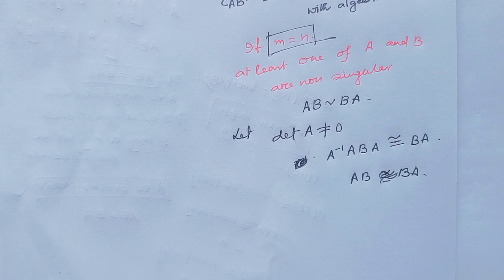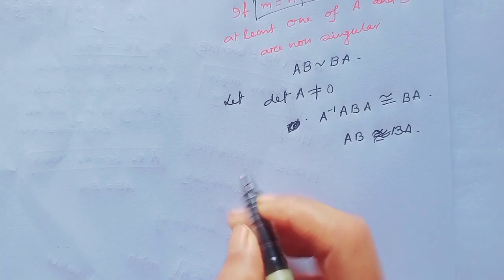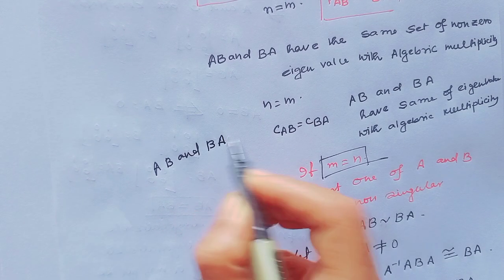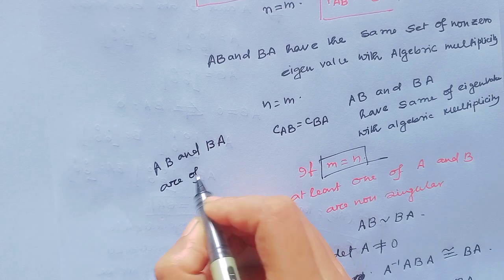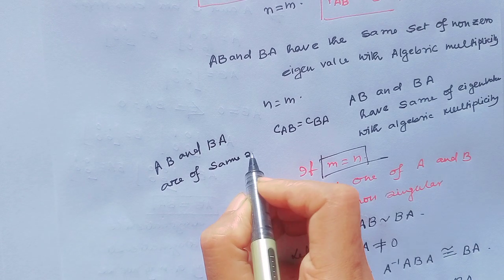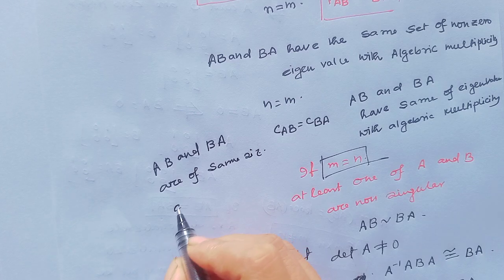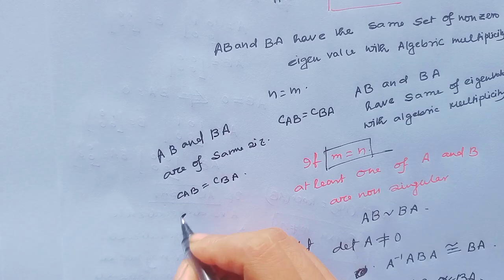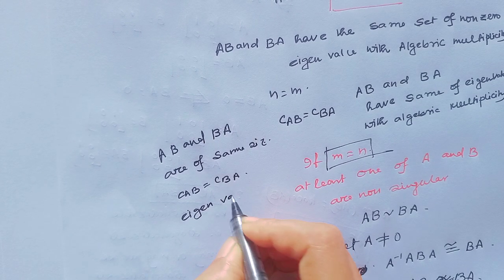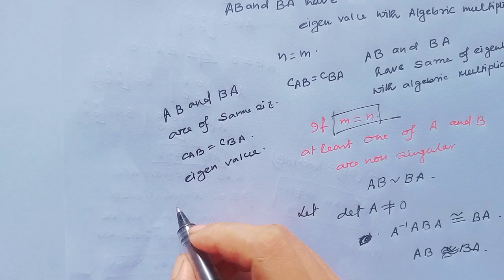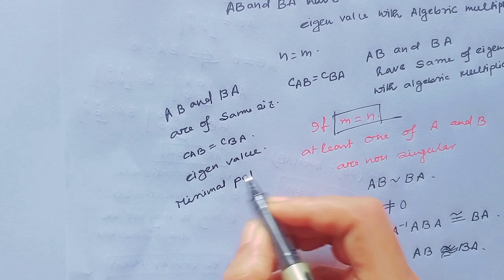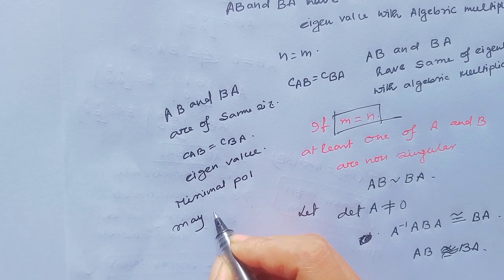Now I will see one example. This is the properties of AB matrix and BA matrix. That means when AB and BA are of same size, then characteristic polynomial of AB equal to BA, also eigenvalue same, but minimal polynomial may or may not be same.